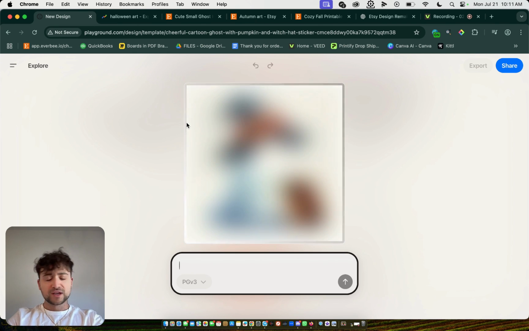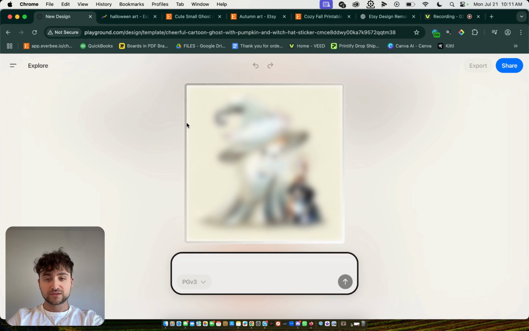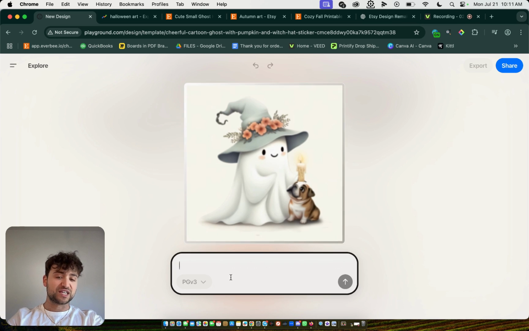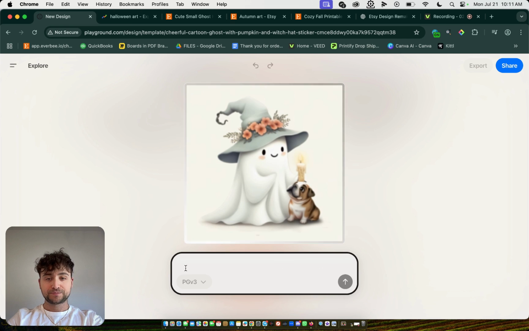So as you can see, in under like a minute or two, it's following the instructions I gave it, and the ghost should be holding a candle. Now, for some reason, there's a dog here. Something else with AI, you kind of have to give it more iterations, or otherwise, random things will show up. But let that load up here, and I'll show you what I mean.